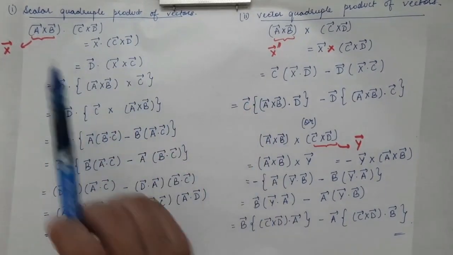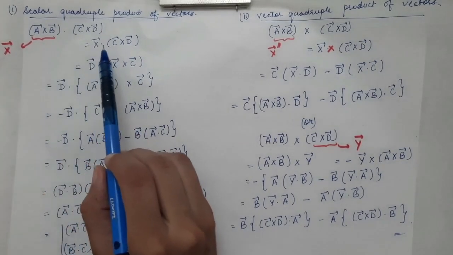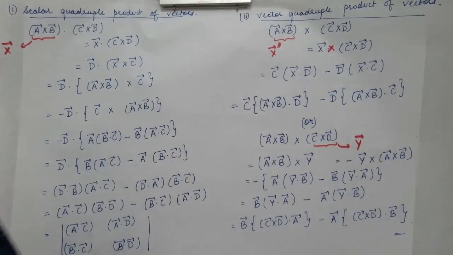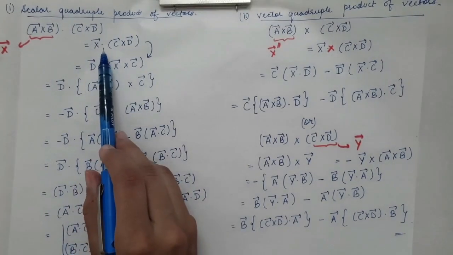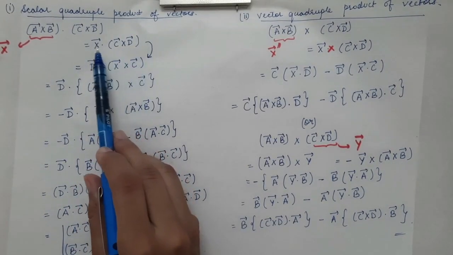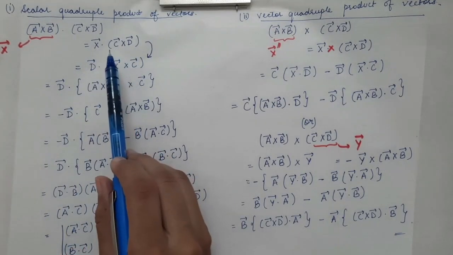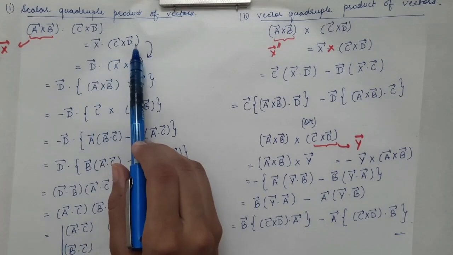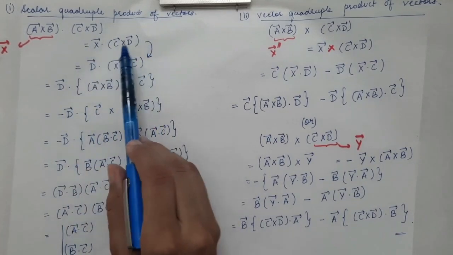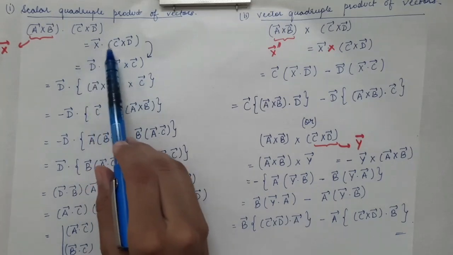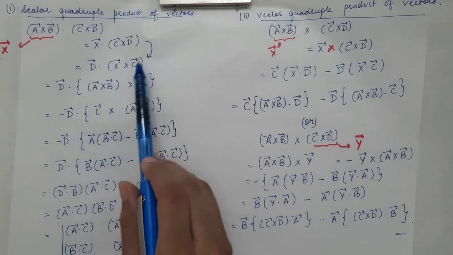First of all we will suppose A cross B to be a random vector which is x vector. So we will get x vector dot product with C cross D, which will remain as it is. Now we will use the cyclic property of the scalar triple product. As you can see, this is now a scalar triple product. Now we have three vectors, x vector, C vector and D vector, and this is the scalar triple product. So we will use the cyclic property. Now we have xcd. This can be simply written as dxc. We are going in the clockwise direction. xcd can be written as dxc. So this can be written as dxc, then dot product over here and cross product between these two vectors.